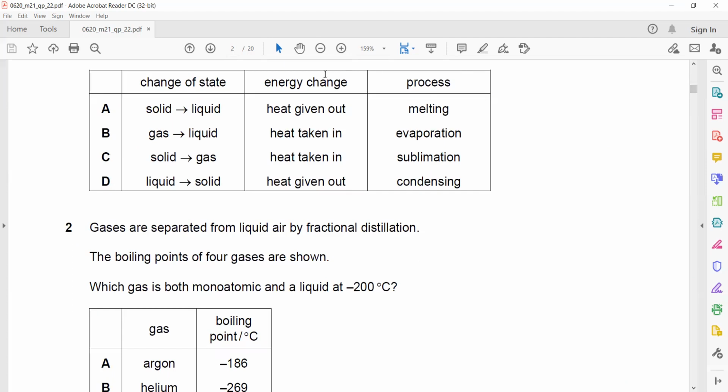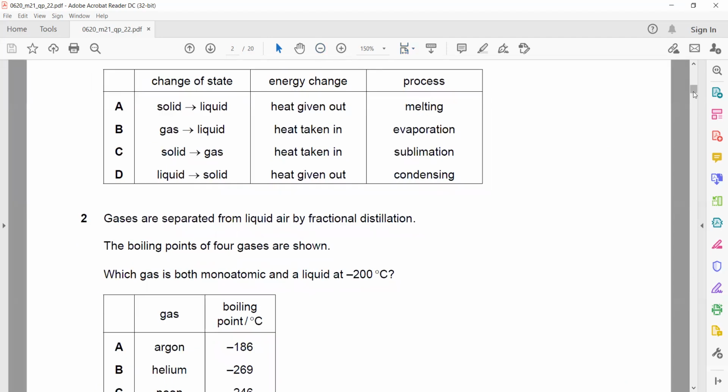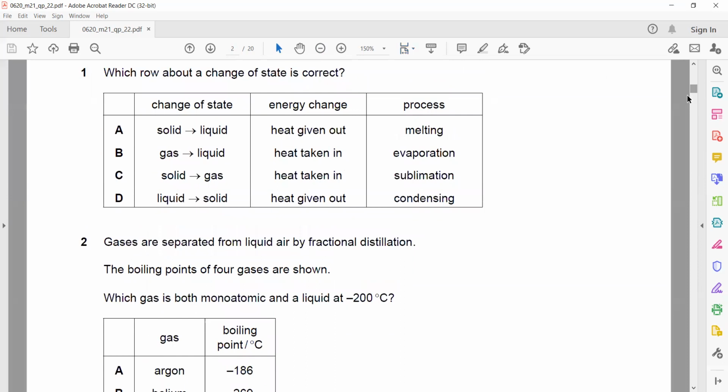What happens when gas changes to liquid or liquid changes to solid? It will give out heat. So solid changing to liquid, heat is given out, that's wrong. A gas changing to liquid, heat is taken in, that's also wrong. A solid is changing into gas, so heat is taken in, because if solid changes to liquid or solid changes to gas, so yes, it can be.